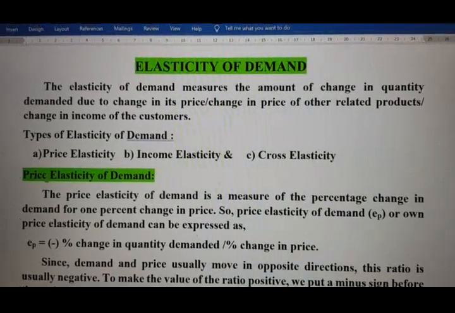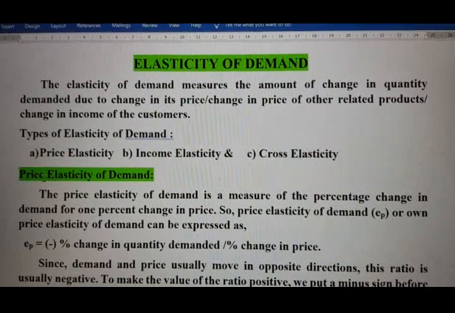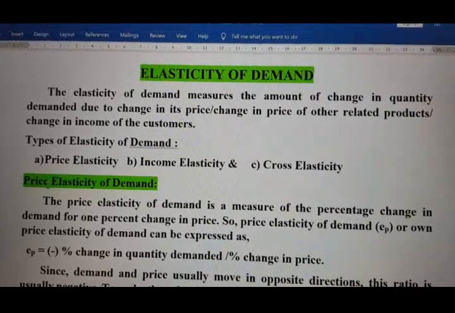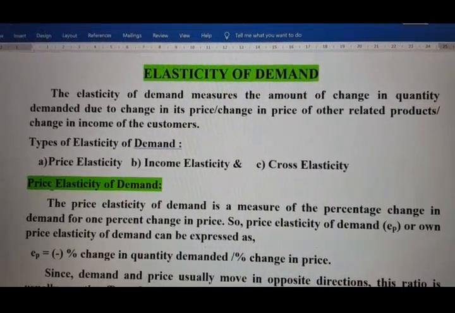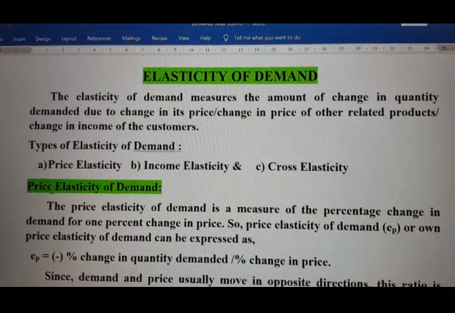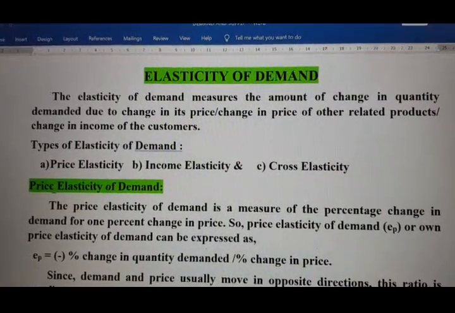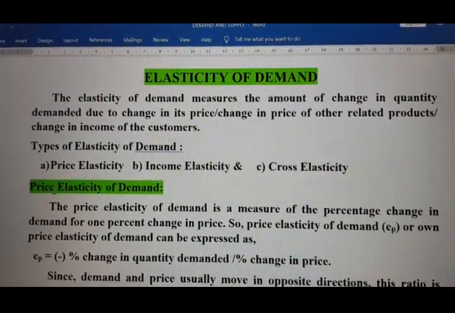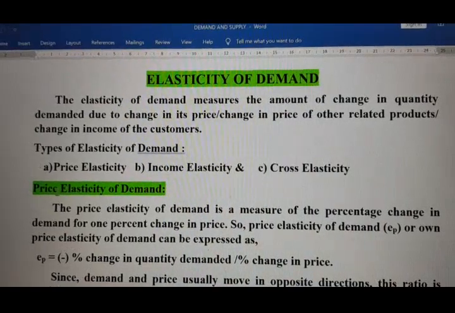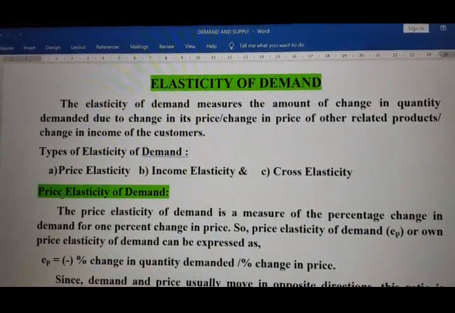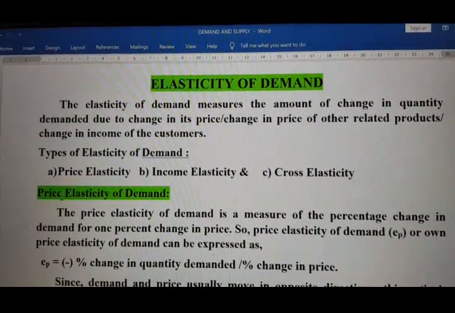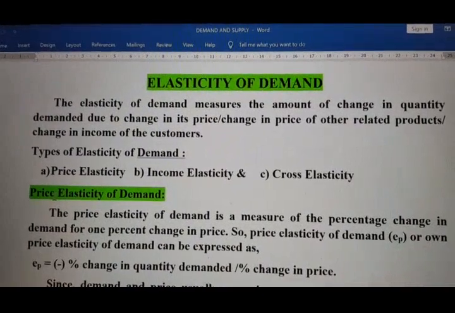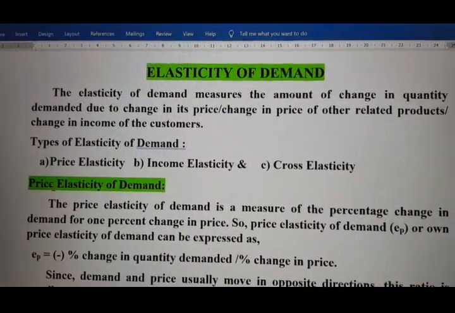Hello students. In our last session we started with demand. I also explained the law of demand and how we can draw an individual demand curve with the help of the individual demand schedule. We also learned about the exceptions to the law of demand, and when there is movement along the same demand curve and when there is shifting of the demand curve. Now in today's session we are going to start with a very important part, that is elasticity of demand.